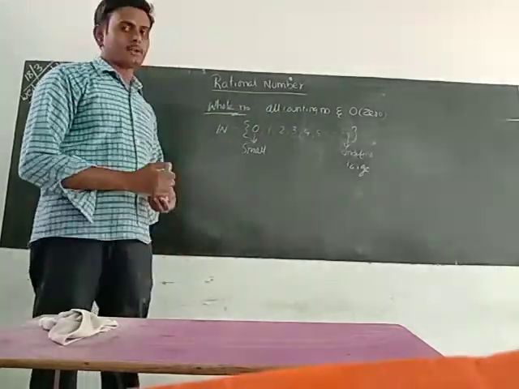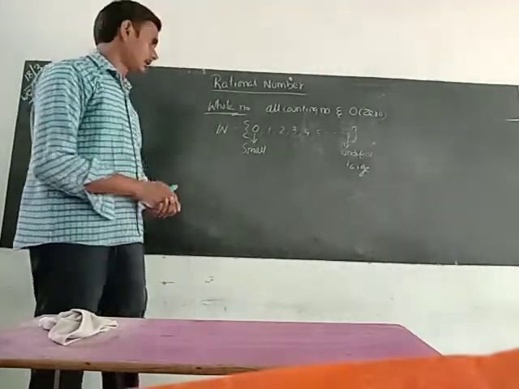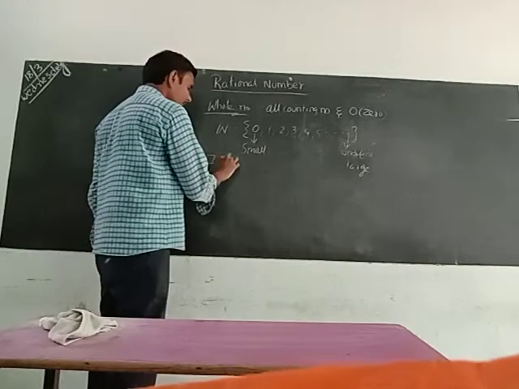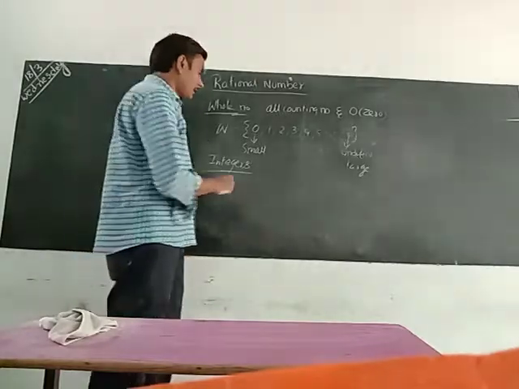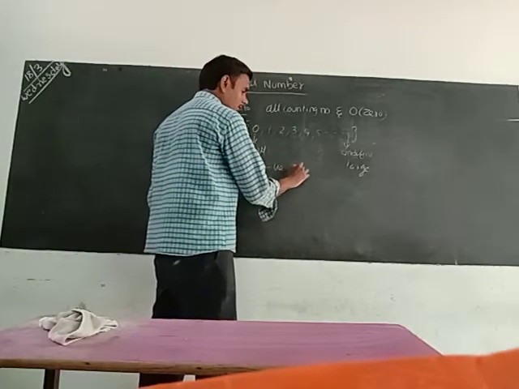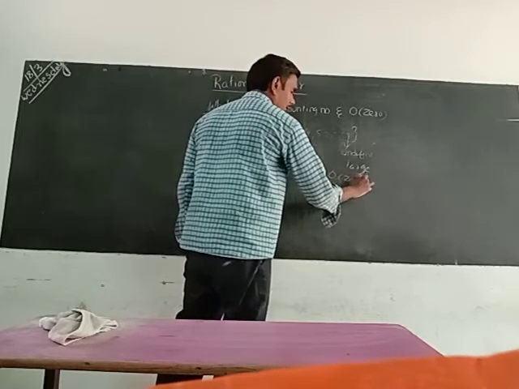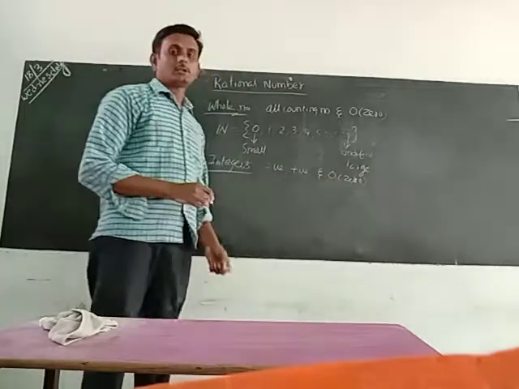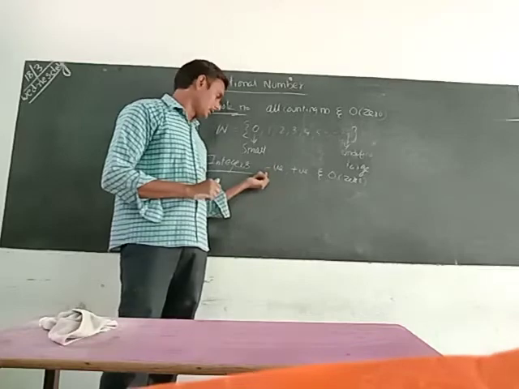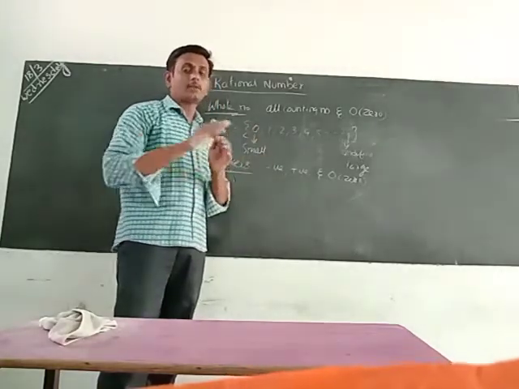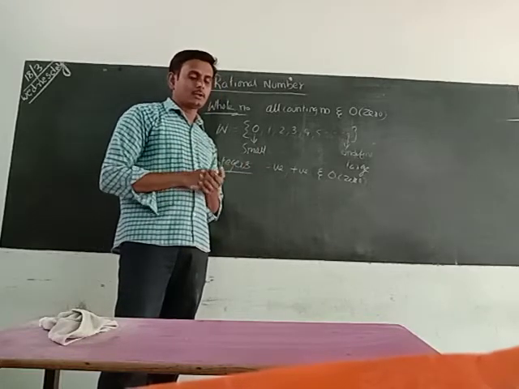Natural numbers and whole numbers are completed. The next set is integers. Integers means all negative numbers, positive numbers, and zero. That means whole numbers along with negative numbers are called integers.